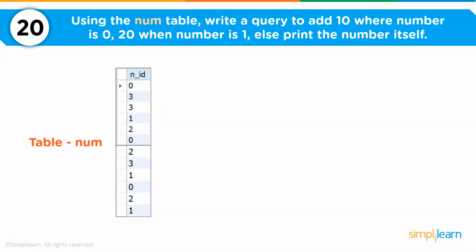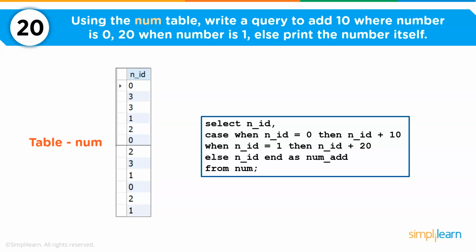So to answer this question we'll use the case statement in SQL. The case statement is SQL's way of handling if-then logic. The case statement is followed by at least one pair of when and then statements. So here you can see I have my case statement. I'm writing when my column name n underscore id equal to 0, then add plus 10. If it is 1, then add plus 20, else we'll just return the number id.